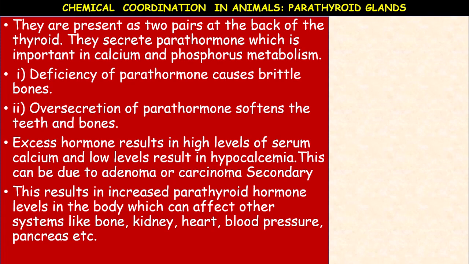So this results in increased parathyroid hormone levels in the body, which can affect other systems like the skeleton system, bones, renal system, kidney, and the cardiovascular system, heart and blood pressure, and gastrointestinal, the pancreas also. Okay, so though the parathyroid glands are small, they influence a lot.